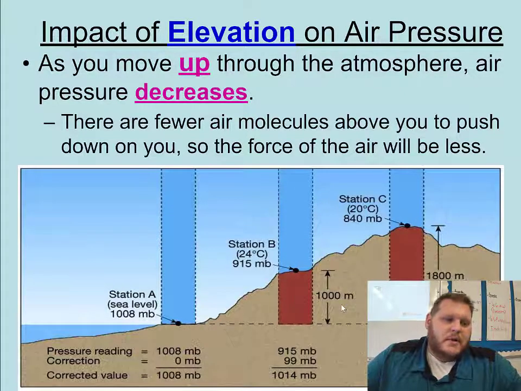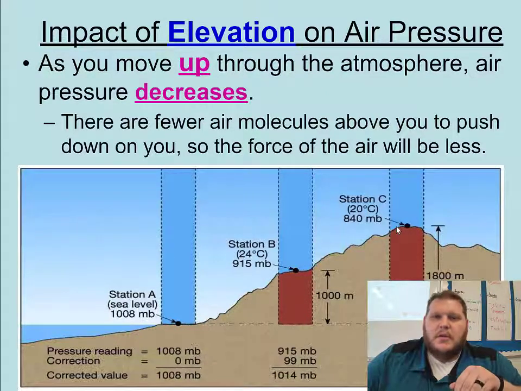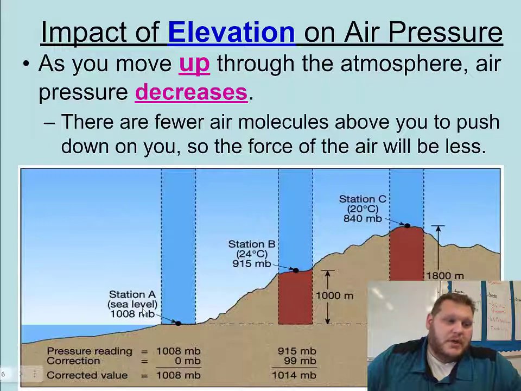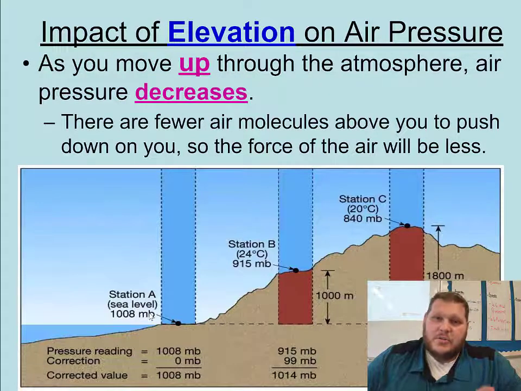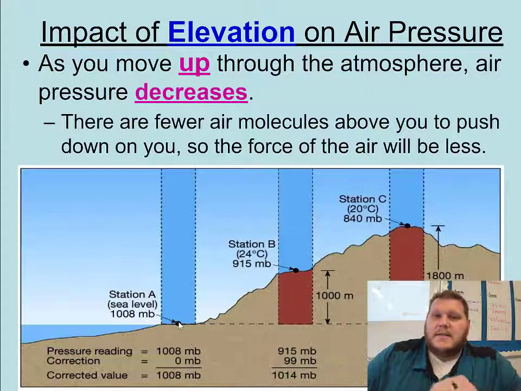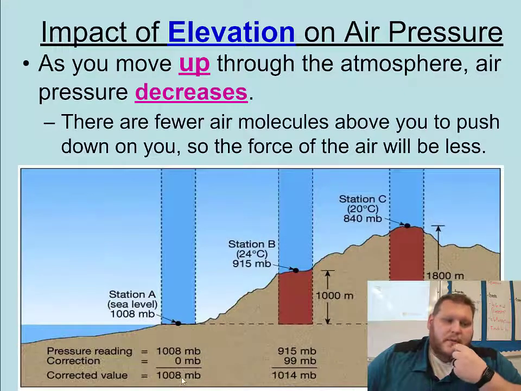Here, just a little example, we can see we've got three different stations where we're measuring both temperature and pressure. This is in millibars. There are a lot of different ways to measure pressure, as we've talked about. Atmospheres, ATM, is another standard, and is literally the standard pressure at sea level. So if we're here at sea level, 1,008 millibars is what we have for our standard pressure.